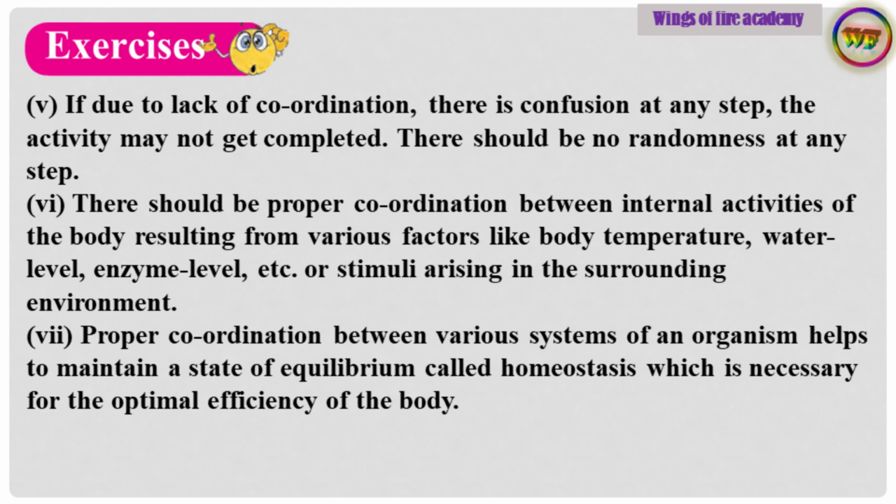Point number 6. There should be proper coordination between internal activities of the body resulting from various factors like body temperature, water level, enzyme level, etc. or stimuli arising in the surrounding environment. Point number 7. Proper coordination between various systems of an organism helps to maintain a state of equilibrium called homeostasis, which is necessary for the optimal efficiency of the body.